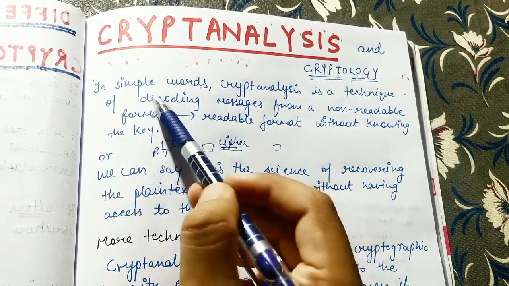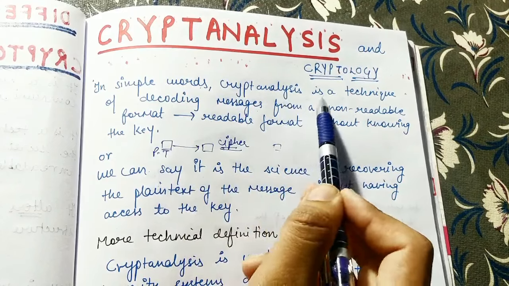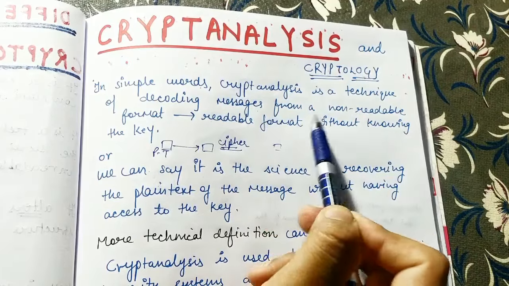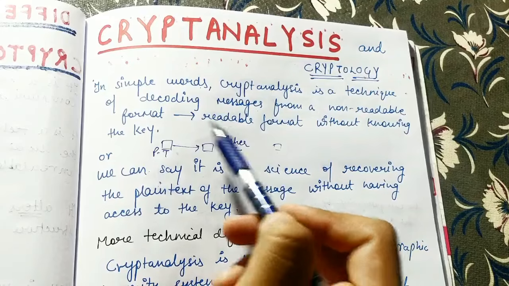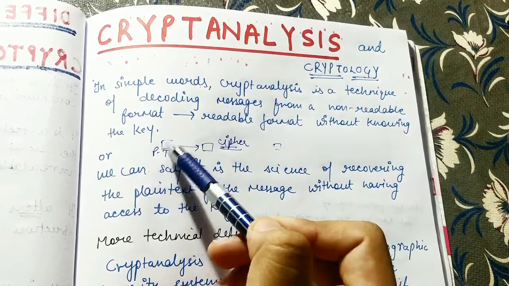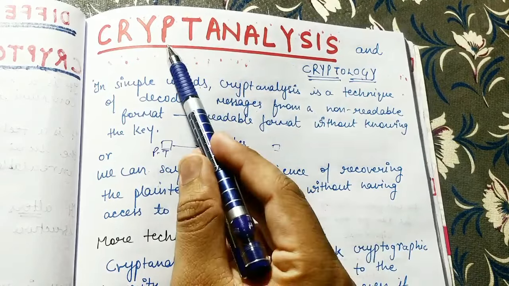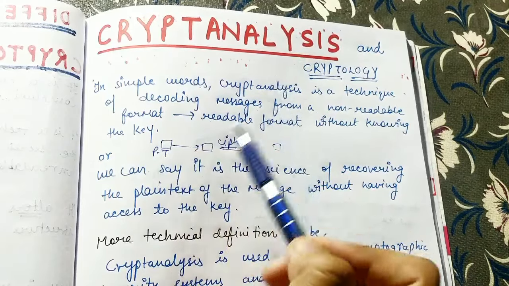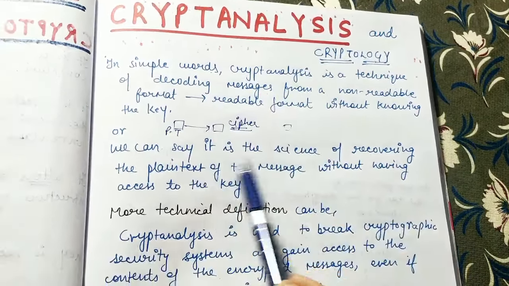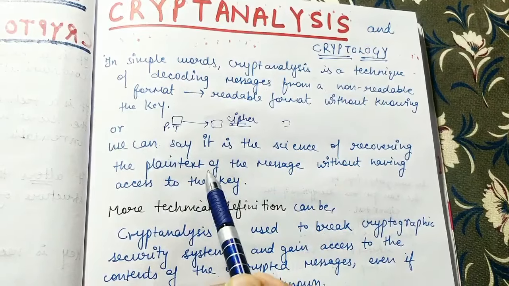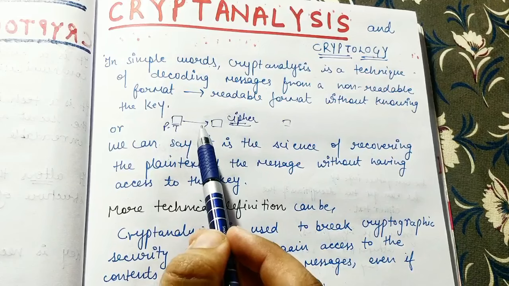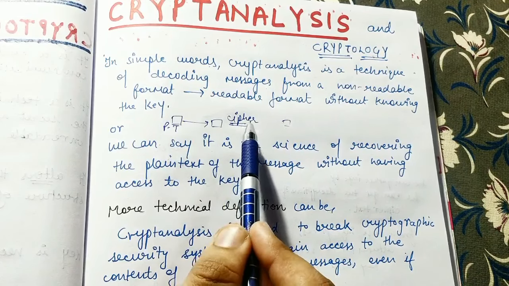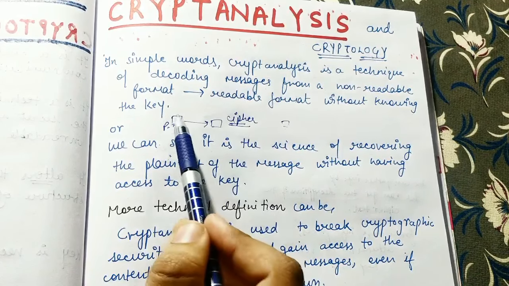So in simple words, cryptanalysis is a technique of decoding messages from a non-readable format to a readable format, that is, from ciphertext into plain text without knowing the key. Or we can also say it is the science of recovering the plain text of a message without having access to the key. We don't know what the key is, we are just converting the data from ciphertext into plain text.